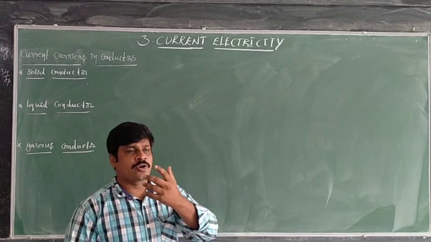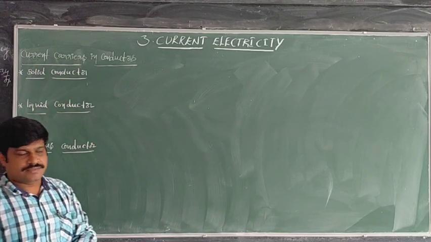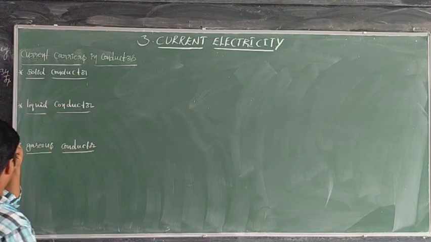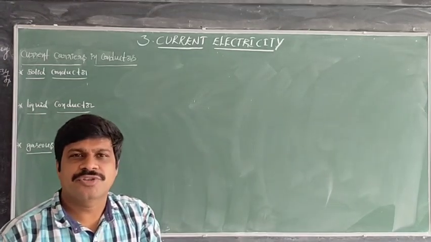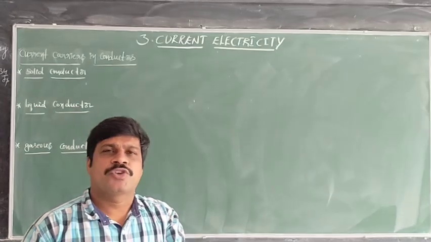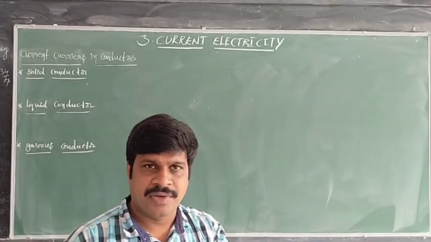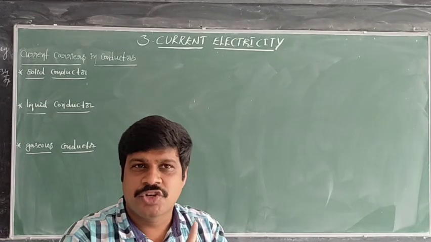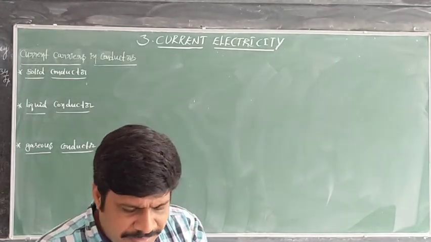Our next topic is current carriers in conductors. In the first chapter, electric charges and fields, we studied that charge can exist with mass. Without mass, charge cannot exist.